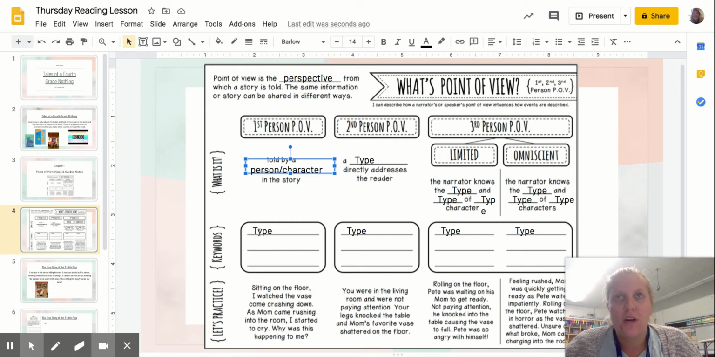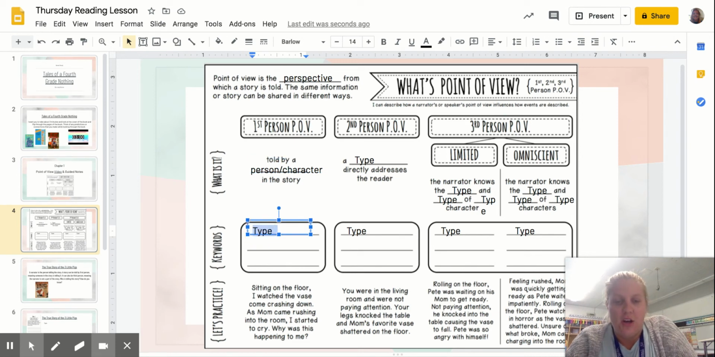Some of those words that they are using are I, me, we, us. So if you see words like that in the story, you know that it's first person point of view. Go ahead and get those filled out. If I'm going too fast, you can always hit pause and then continue to write. And then when you're ready, you can hit play again.